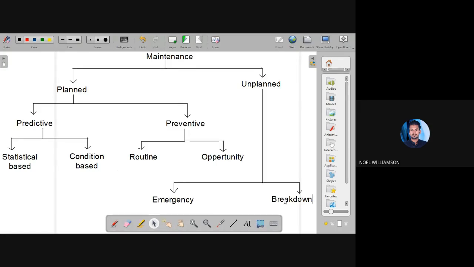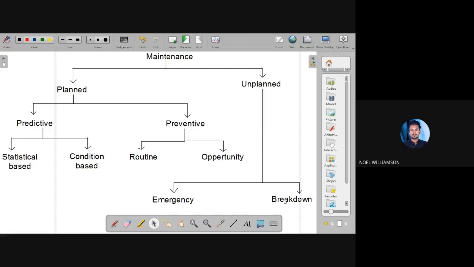Preventive maintenance is classified into two, routine and opportunity. In routine maintenance, we do the maintenance activities at regular periods of time. In opportunity maintenance, when we have a special opportunity, at that time we do the maintenance.